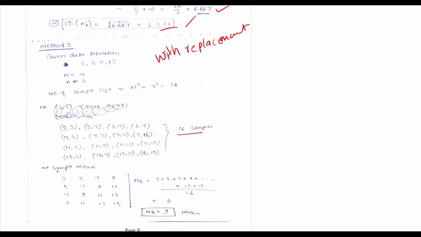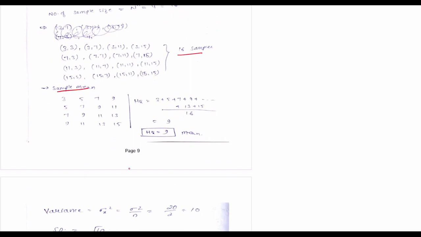Now again we have to find the sample mean. Sample means: 3 plus 3 by 2 is 3, 3 plus 7 by 2 is 5, 3 plus 11 by 2 is 7, and 3 plus 15 by 2 is 9. After that we have to find the mean. Mean means sum of all means by total number of means.